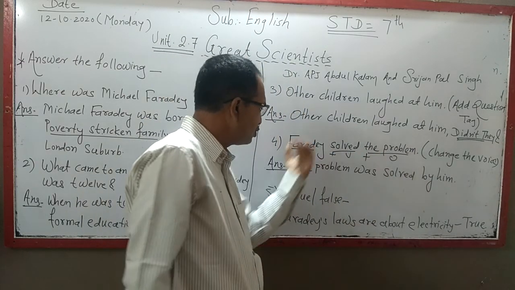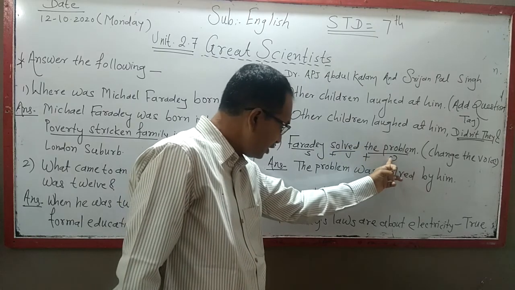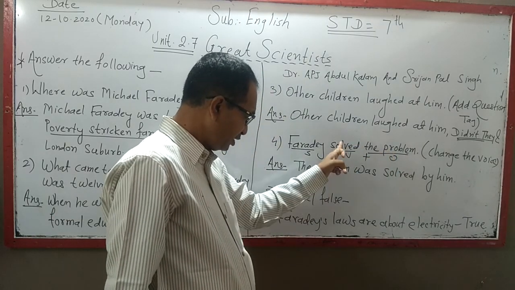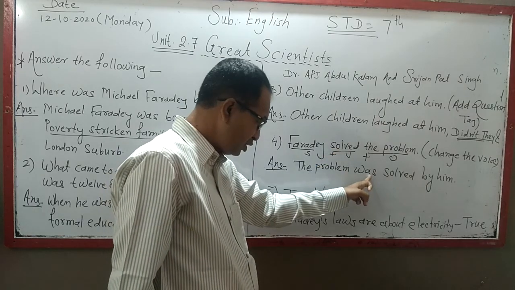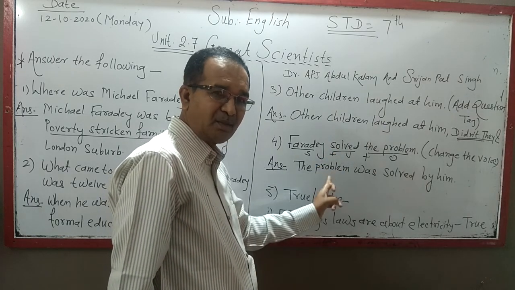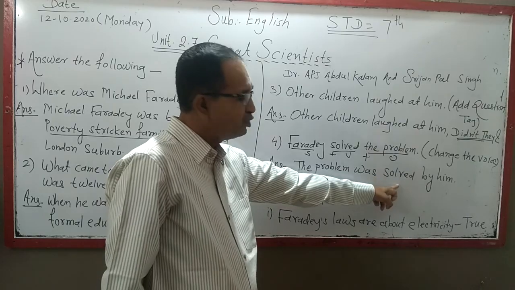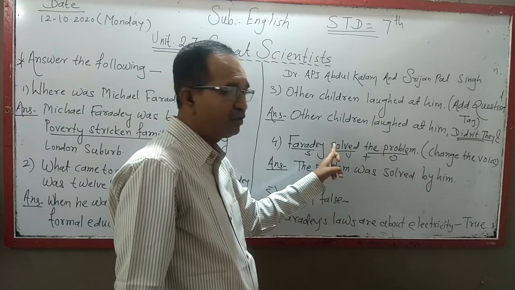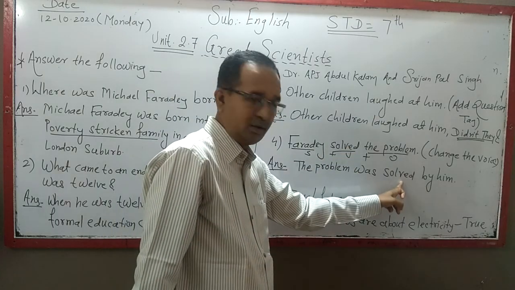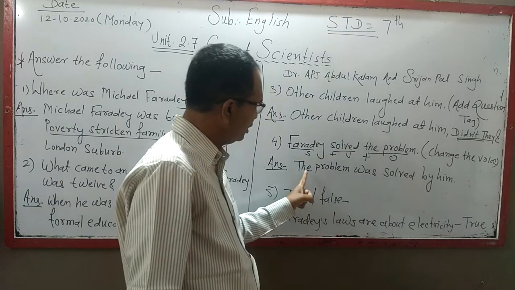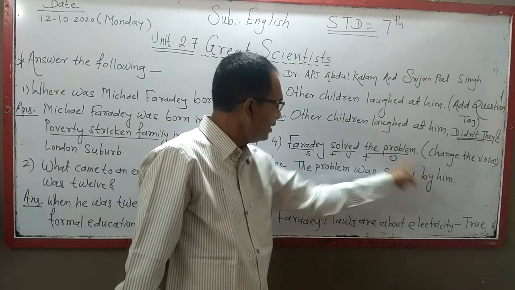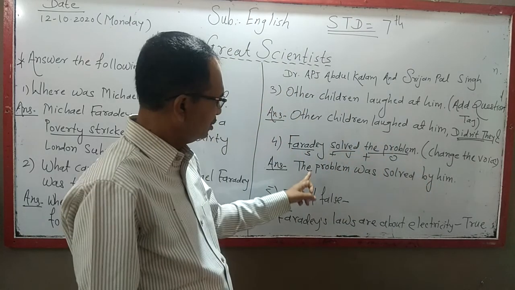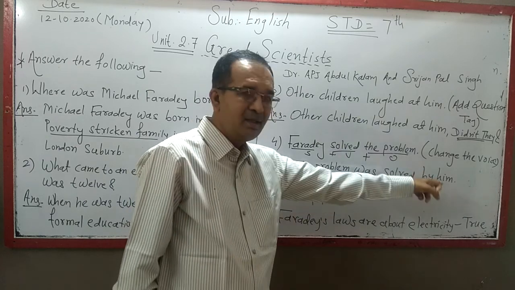When you are going to change into passive voice, the object becomes the subject. What is the object? The problem. Okay. The sentence is in past tense, so I have used here was. Subject plus to be form. Then I have to use the past participle of the verb, or third form of the verb. What is the third form of the verb? Solve, solved, solved. So I have used here the V3 form. The problem was solved by Faraday, means by him. So what is the change of voice? The problem was solved by him.